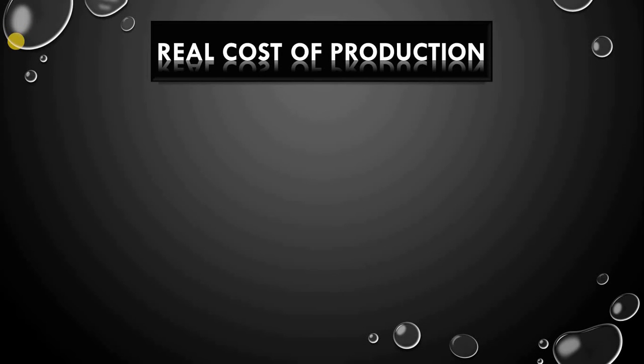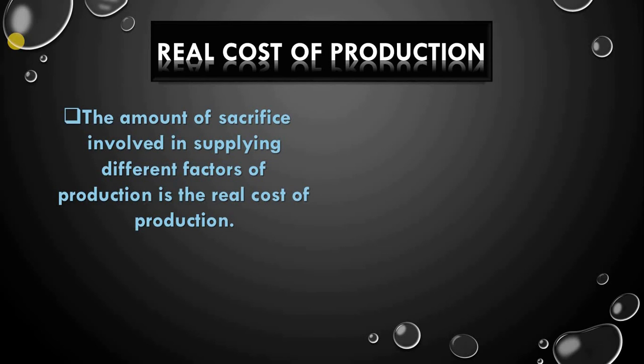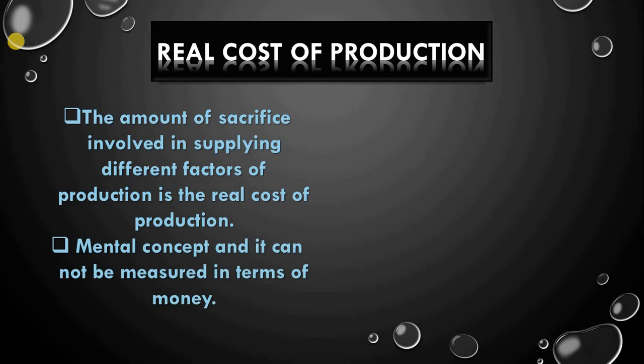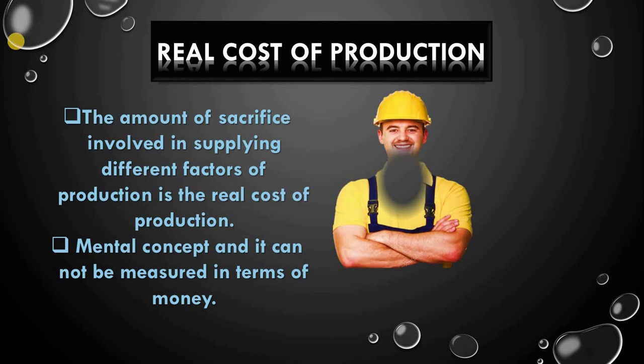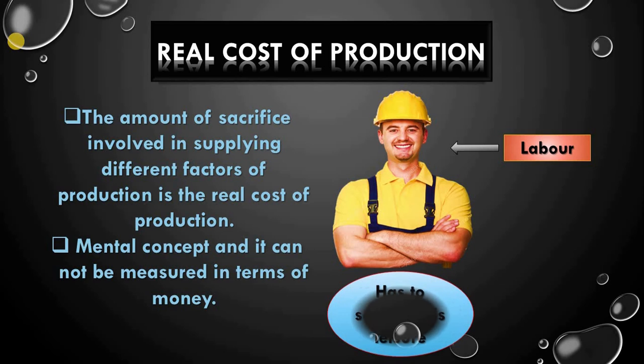And our second concept of the cost of production is real cost of production. According to this concept, the amount of sacrifice involved in supplying different factors of production is the real cost of production. For example, when a worker supplies labor services, he has to sacrifice his leisure. The sacrifice of leisure involves some toil and trouble, and this toil and trouble represent real cost of production from the society's point of view.